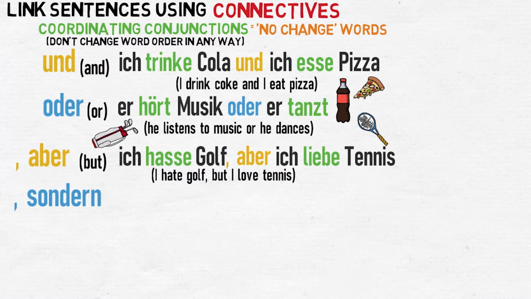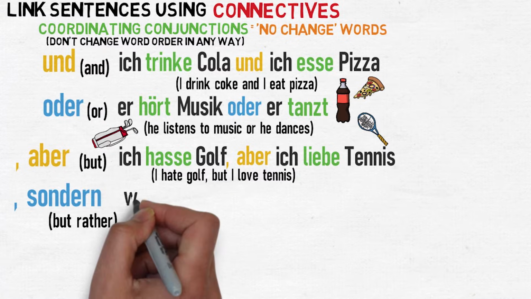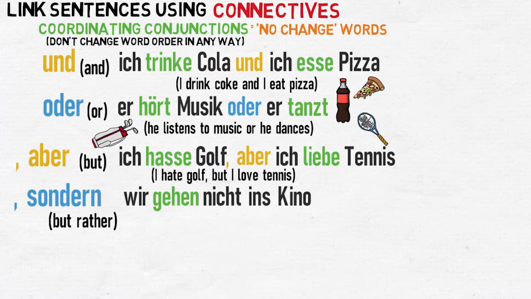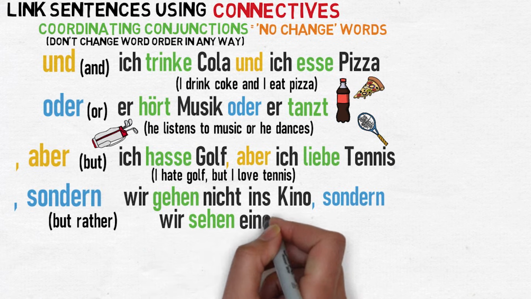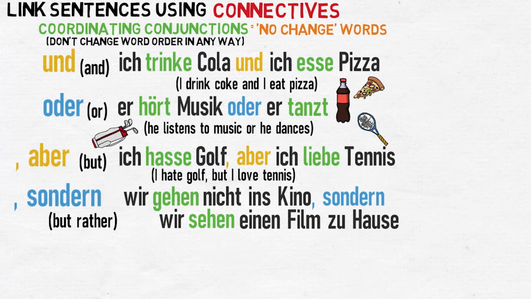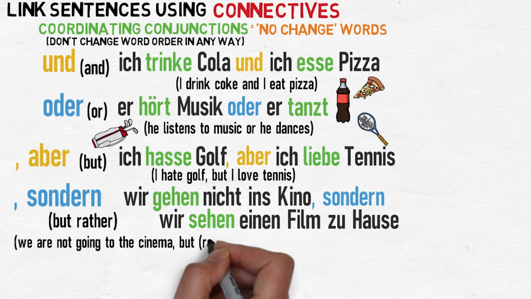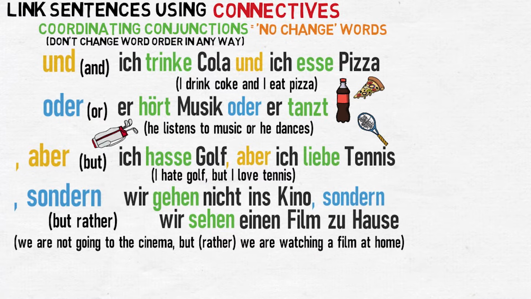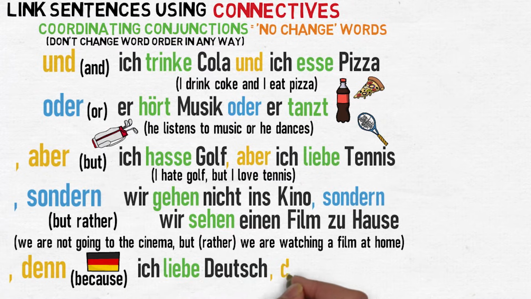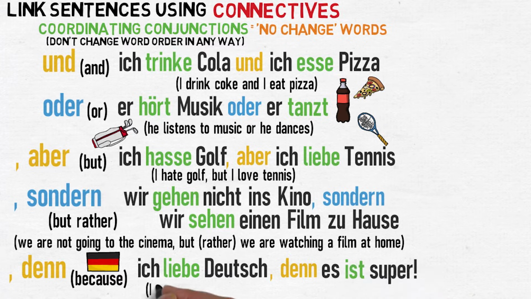Sondern, meaning but rather. And this works with a negative statement as the first clause. For example, wir gehen nicht ins Kino, sondern wir sehen einen Film zu Hause. We're not going to the cinema, but, rather, we are watching a film at home. And denn, which is one of the words for because. For example, ich liebe Deutsch, denn es ist super. I love German because it is great.